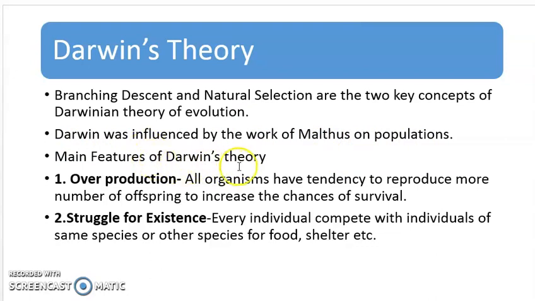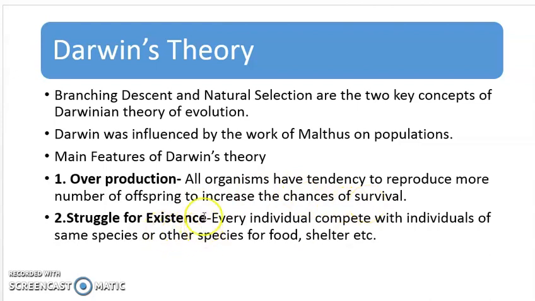So what were the main features of Darwin's theory? First is overproduction. He suggested that every organism has a tendency to reproduce at a very fast rate, or you can say it has a tendency to produce more offspring, so the chances of survival would be more. So why are they producing a large number of individuals? So that if some die during fighting, or are killed by a predator, or die due to competition, the chance of survival would be more, meaning at least 2 or 3 would survive.